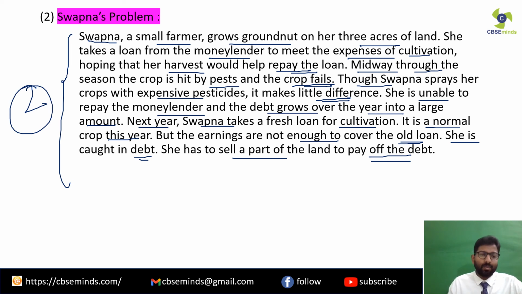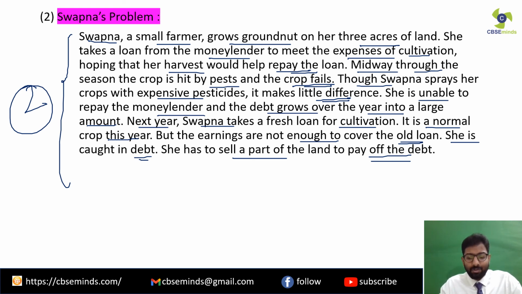Now this is the second case of the credit situation. In the first case, we saw how Salim utilizes the loan amount and makes a huge profit. In the second case, we can see how Swapna's loan amount did not help her make profits. Instead, she became overburdened with the loan. At last, she had to sell off a part of her land to repay the debt. These are the two credit situations we have seen, and we'll be talking about them in the coming slides.